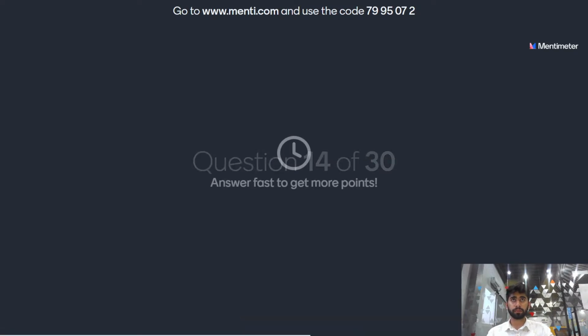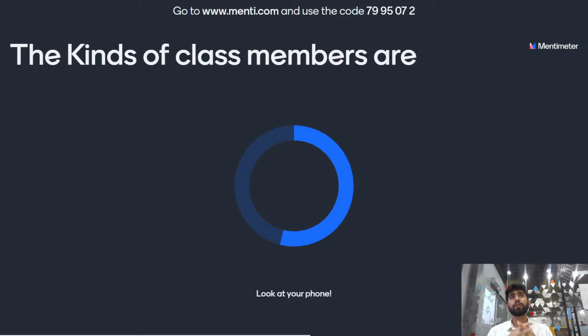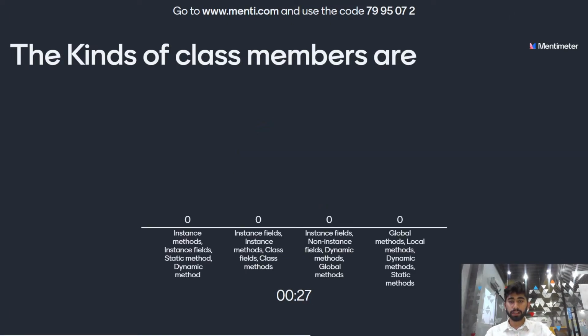Question 14. The kinds of class members are: the options are instance method, instance field, static method or dynamic method. The second option is field instance, instance method, class fields, class methods. C option is instance field, non-instance field, dynamic method or global methods. And the last option is global method, local methods, dynamic method or static methods. The kinds of class members are, arrange it, and the time is up.